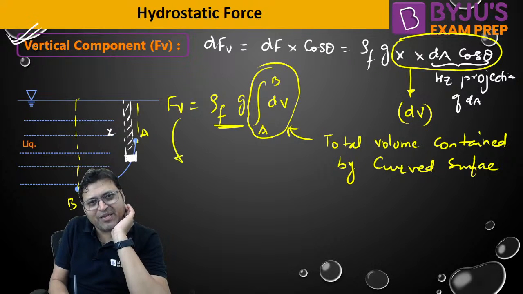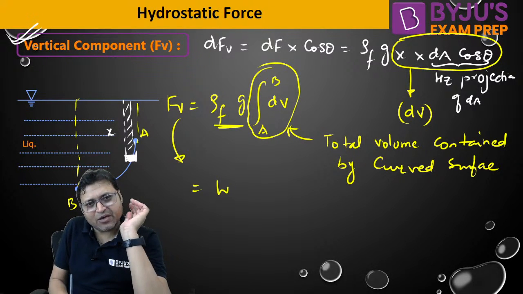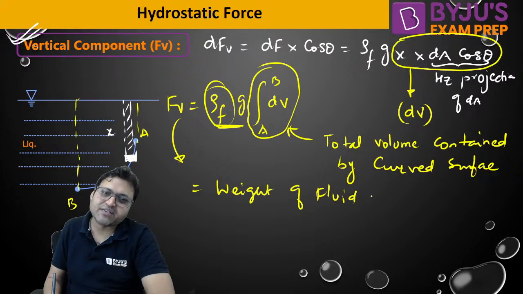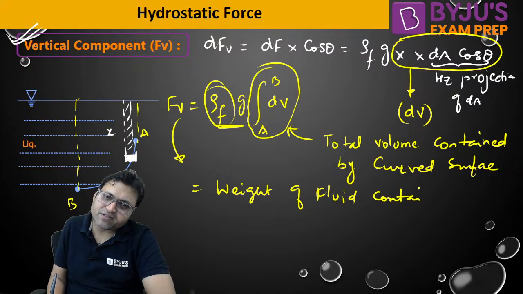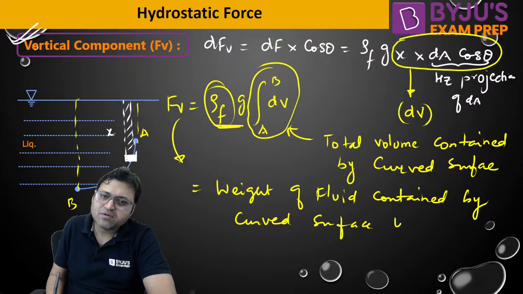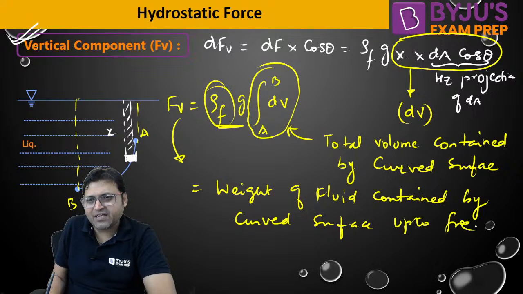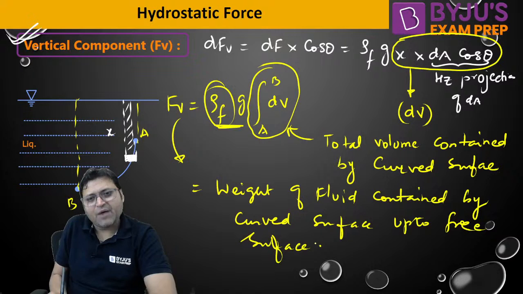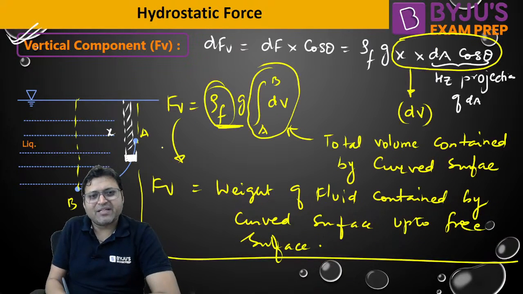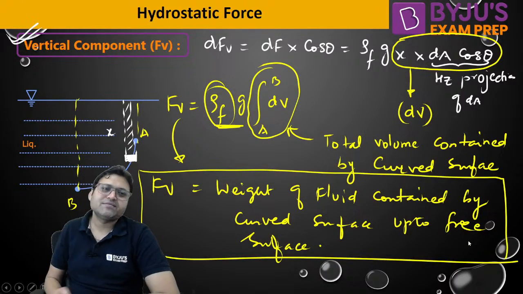So FV is the weight of the fluid, because the density of the fluid is taken into consideration, contained by the curved surface up to the free surface. FV is the weight of the fluid contained by the curved surface up to the free surface.